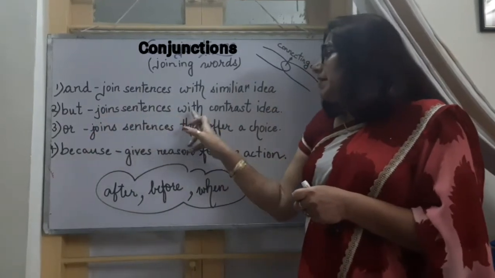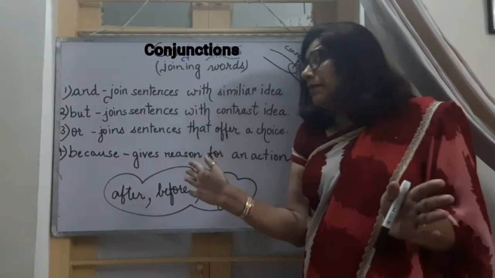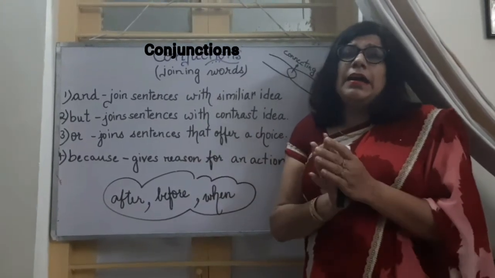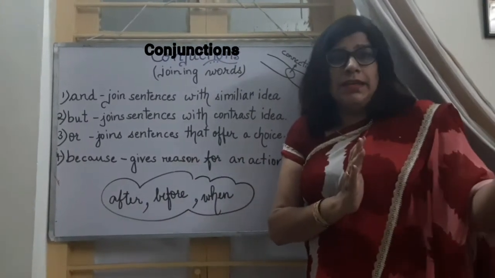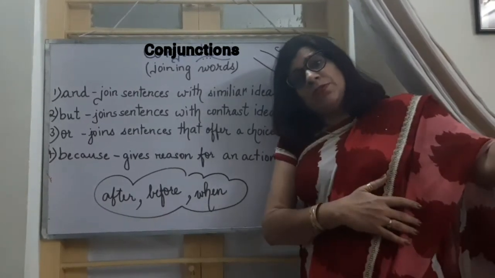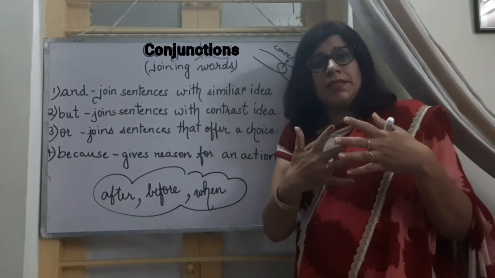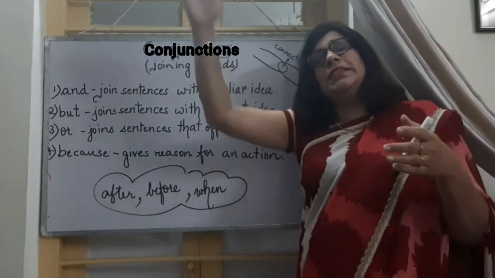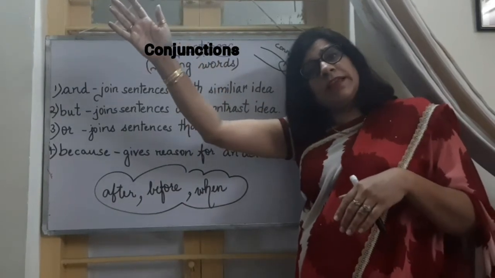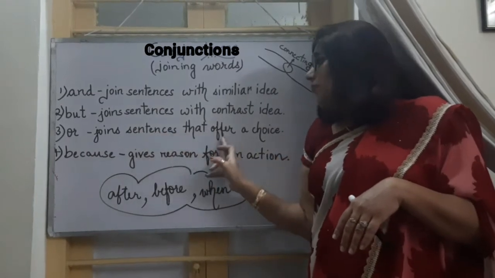But joins sentences with a contrast idea. How to use but, where to use but. Suppose I say, it is raining outside, but I can see the sun also. There we are going to use but. There are two contrast things. It is raining also and we can see a bright sunny day also outside. It happens sometimes.